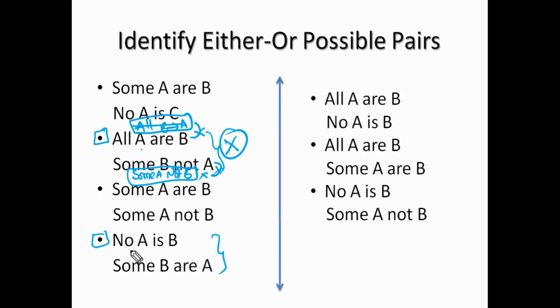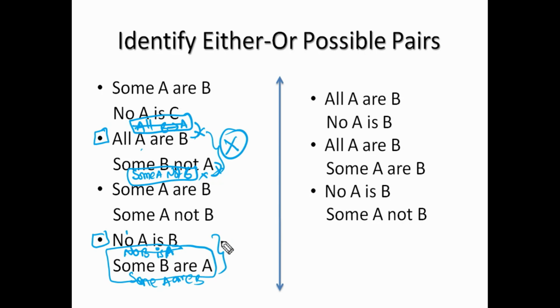Okay. If you see this one, no A is B, can I write it as no B is A? Yeah, we can write it as no B is A because the two statements are exactly equal. If you see, can these two be a complementary pair or not? Yeah, same pair is there and same order also. Sir, instead of writing this one, I'll write this one. Some B's are A's in place of this one, I'll write some A's are B's. Yeah, you can write in that way also. Some A's are B's. In this case also, it can be a complementary pair.